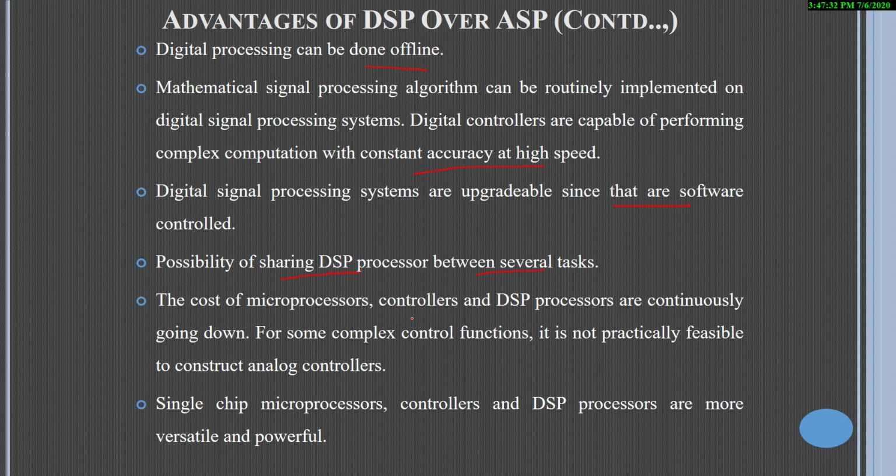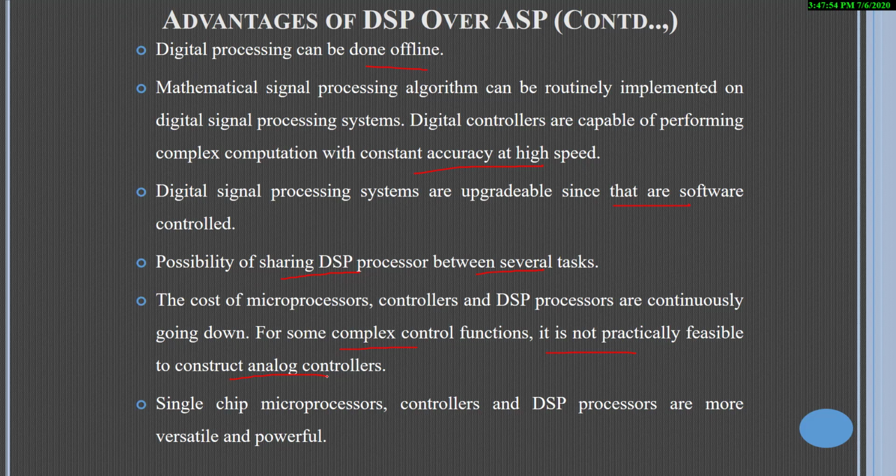And the cost of microprocessors and controllers and DSP processors is continuously going down. For some complex functions, it is not practically feasible to construct analog controllers.